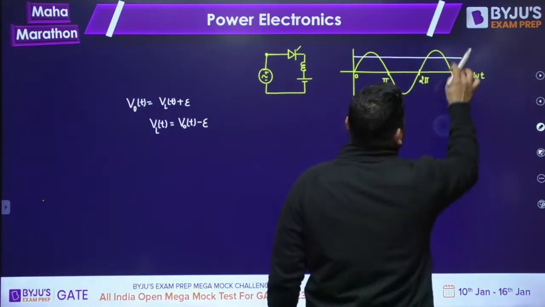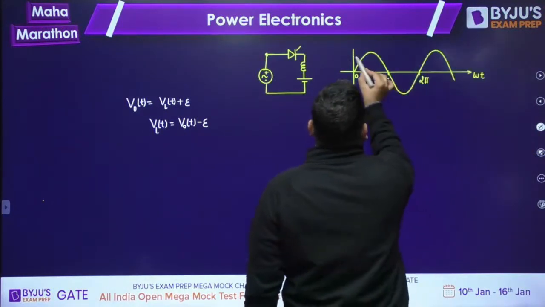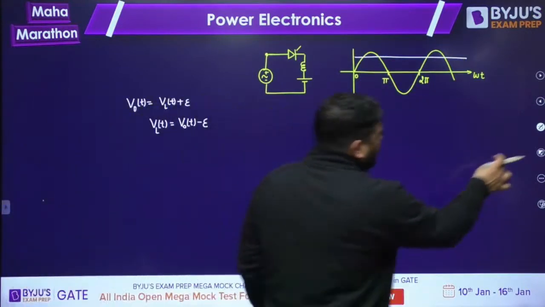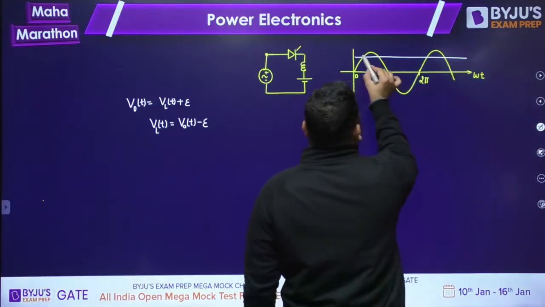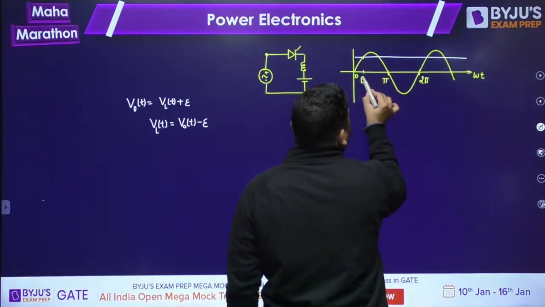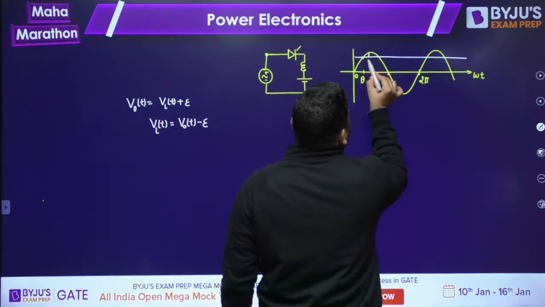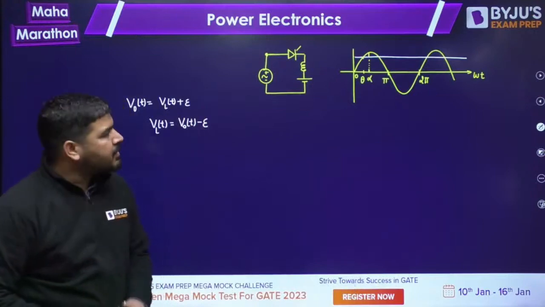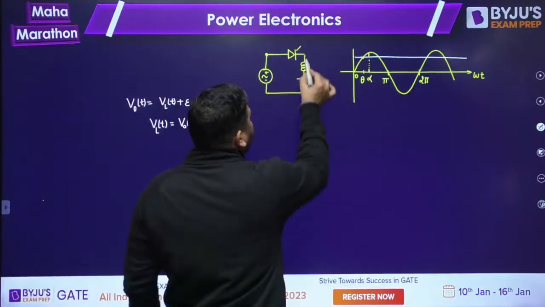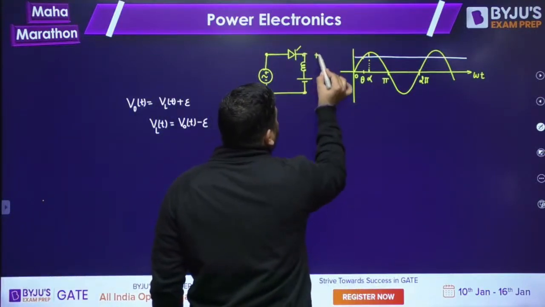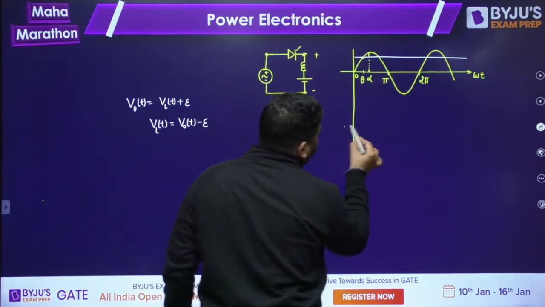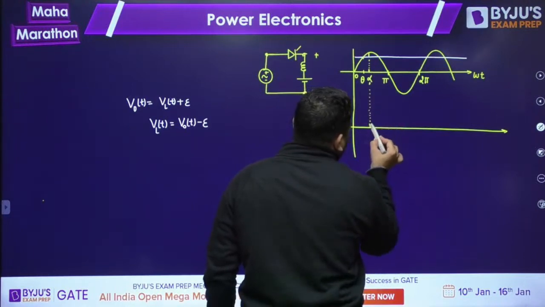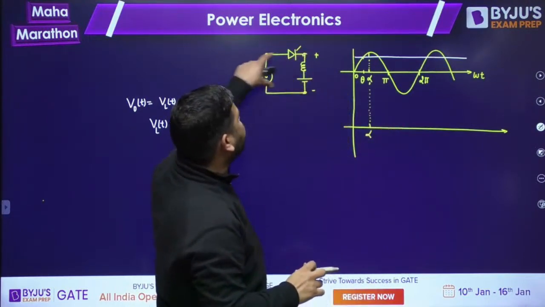I mean, E is high enough. You have increased the value of E. E is high enough. So obviously you can fire after this theta, because this point will be theta. So alpha, let's take alpha is this. This is my alpha. So at this instant I fired the thyristor. If you have fired the thyristor, then output voltage will be same as the supply voltage. Tell me. So if I want to draw the output voltage, then at alpha the output voltage will be same as the supply voltage, VST.